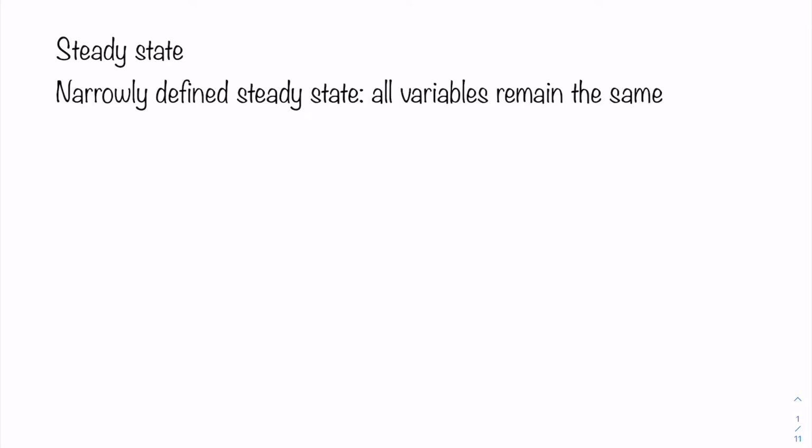Well, it's quite straightforward: if we are there, we are going to stay there forever, then it means that the number should be exactly the same. That is true, which is associated with the narrowly defined steady state. We say that for the narrowly defined steady state, all the variables remain the same under the model.